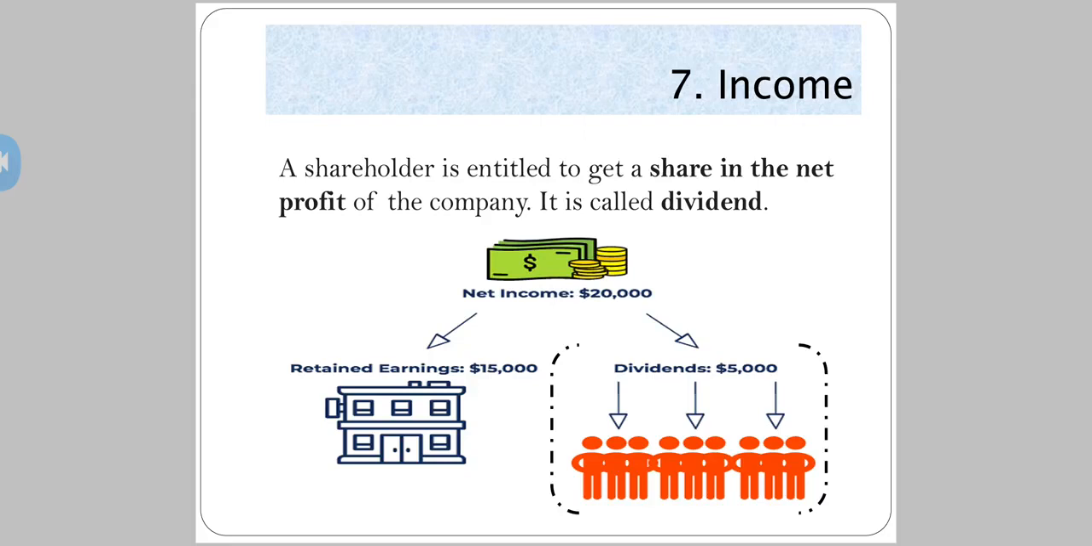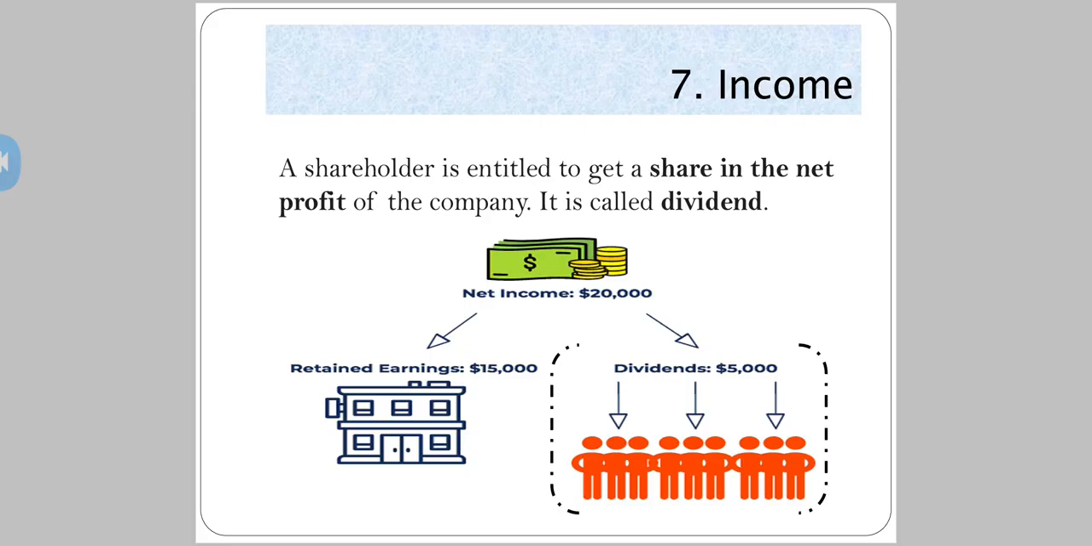Now see, net income is divided here into 2: retained earnings and dividends. We have seen retained earnings, and again we are going to see further. But as of now, you are supposed to concentrate on dividend. What if a company has made a profit of 20,000 rupees? Now see, there are 2 bifurcations. 15,000 as retained earnings.